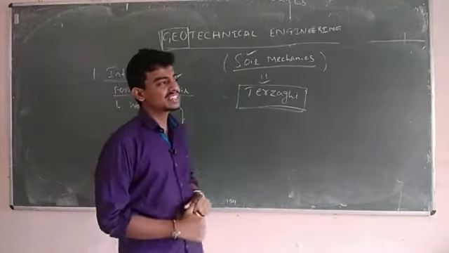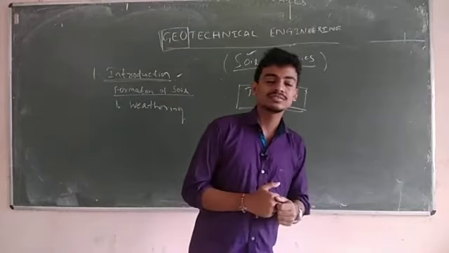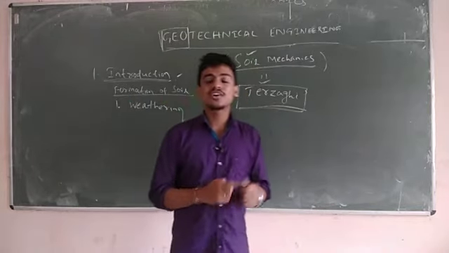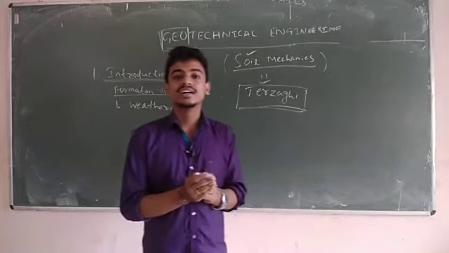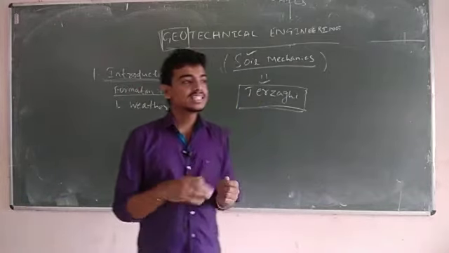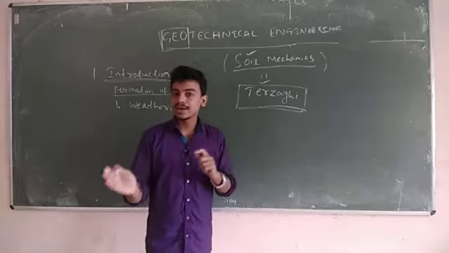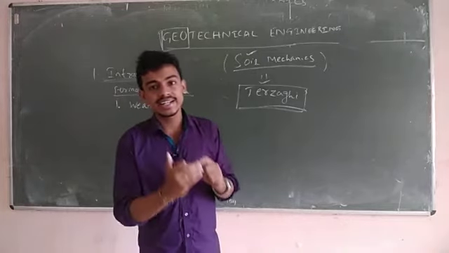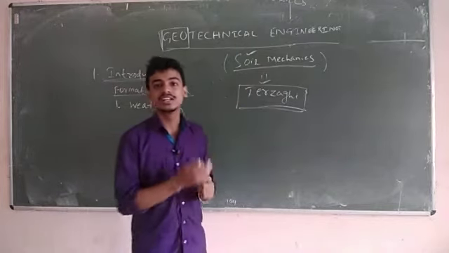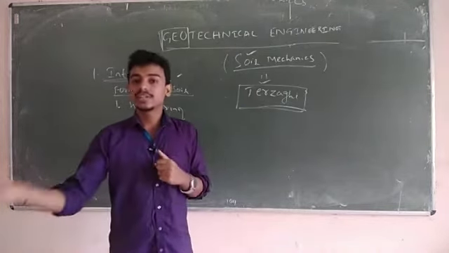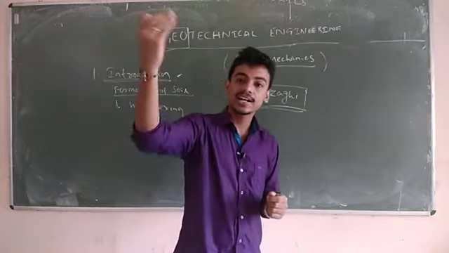In some cases, in weathering action, the rock particles and whatever soil particles form are at the same place. But in some cases, the soil particles which have disintegrated from the solid parent rock may be transported and deposited somewhere else.